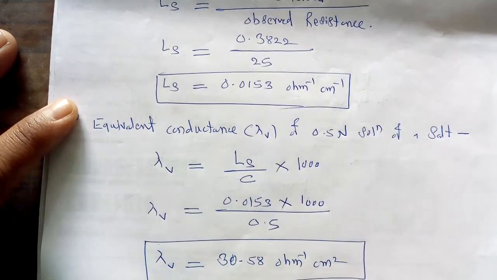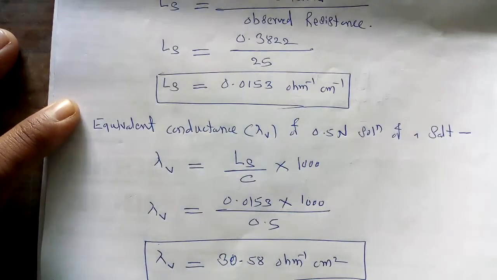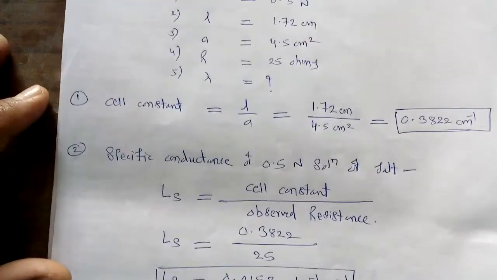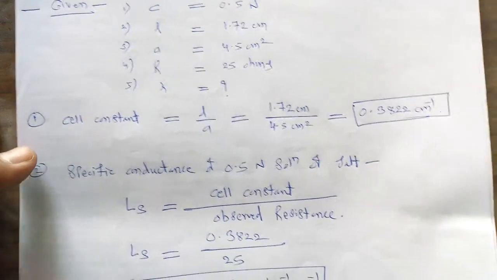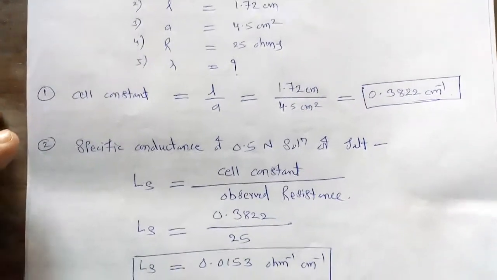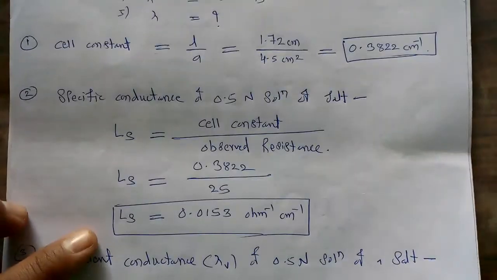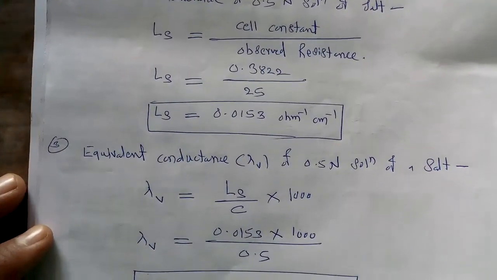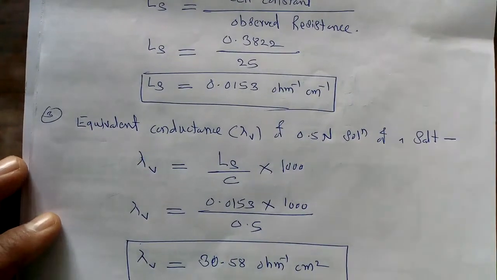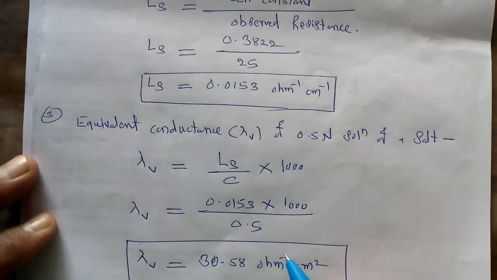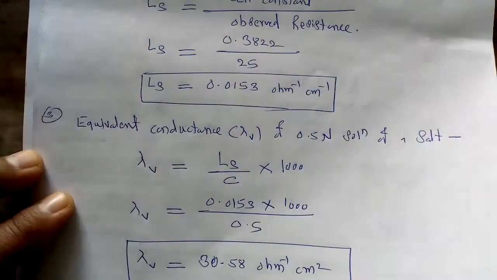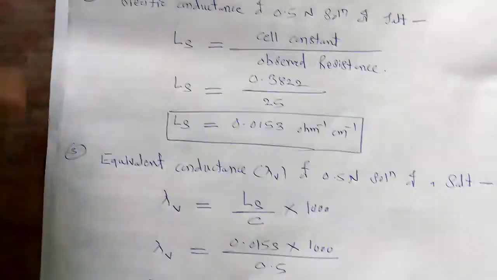So this is a simple numerical for the calculation of various parameters of an electrolytic solution. This numerical solving requires three different steps. In the first step, we calculate its cell constant. From the cell constant, we calculate its specific conductance, and after the calculation of specific conductance, we can calculate its equivalent conductance with the help of this simple equation. So this is the first numerical for the calculation of the equivalent conductivity of a particular solution.